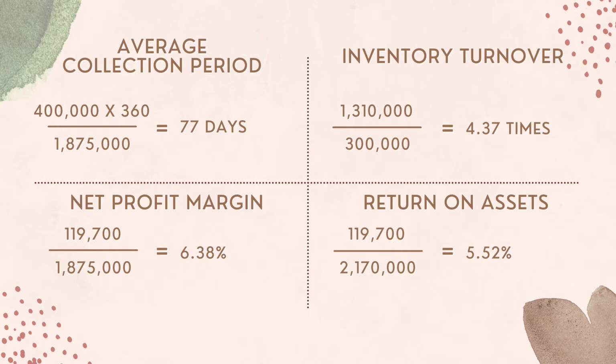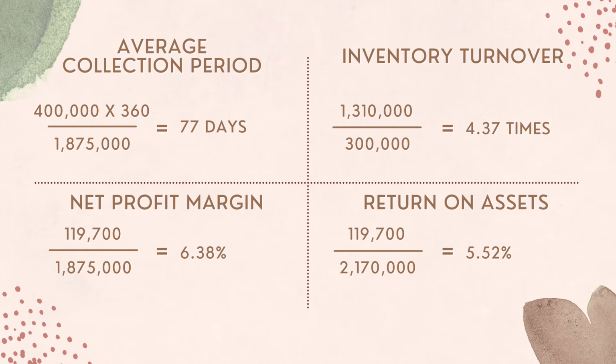For the net profit margin, which is a profitability ratio, the formula is earnings after tax divided by sales. The calculation will be 119,700 divided by 1,875,000, which equals 6.38%. Nasaruddin Ahmad Berhad's net profit margin is lower than the industry average. The industry average is 7.96%. The firm does not have better growth prospects and is unable to generate net earnings for shareholders.